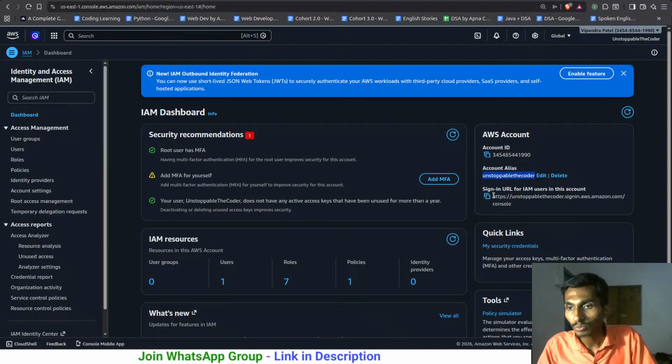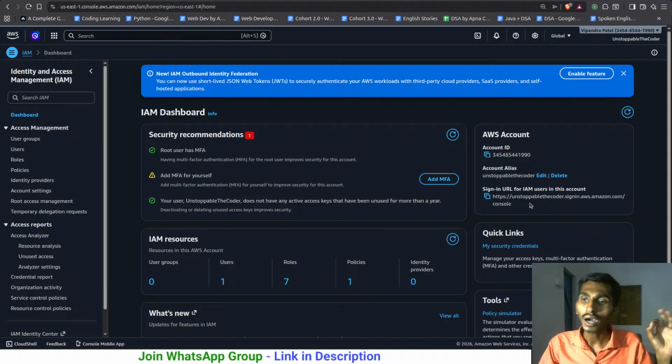If you go to this particular URL, by default in the place of unstoppable the coder, your account ID remains. Once you have added an account alias, your account ID gets replaced by the alias that you have added. This should be unique. So instead of writing HTTPS, then your account ID, you can write HTTPS, unstoppable the coder, ultimately your alias, and this will be the alias for joining the meeting.